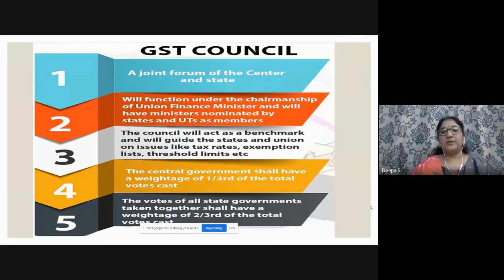So for the chairmanship, who are all the persons eligible? They have to vote it. So the GST Council is these things. You have to remind yourself, keep it in your mind. What are all the functions? Who will be the chairman? What will be the portion? Two to three questions you can expect here.